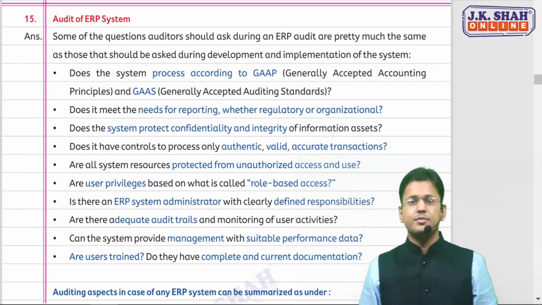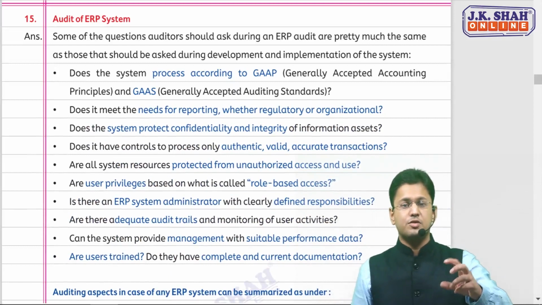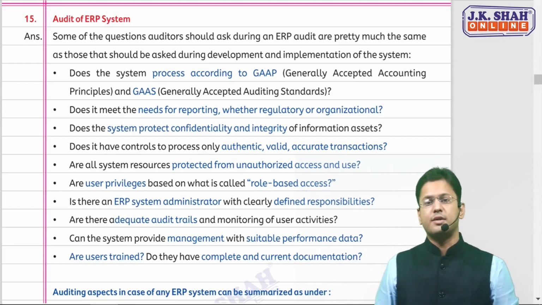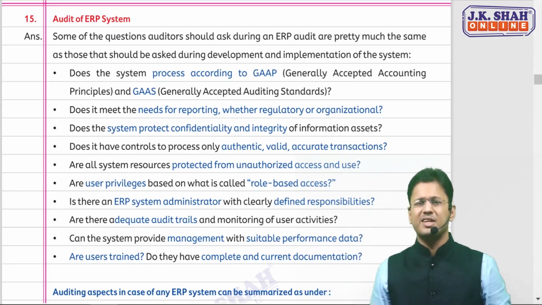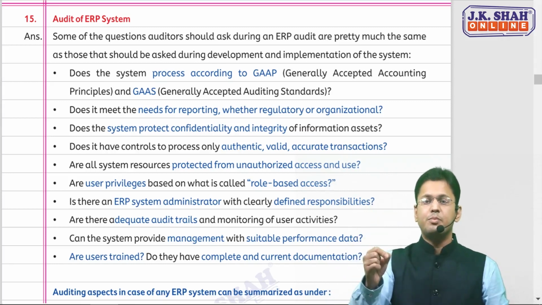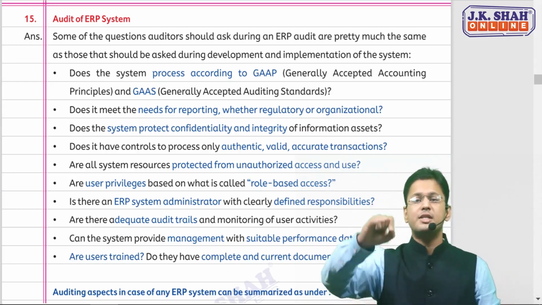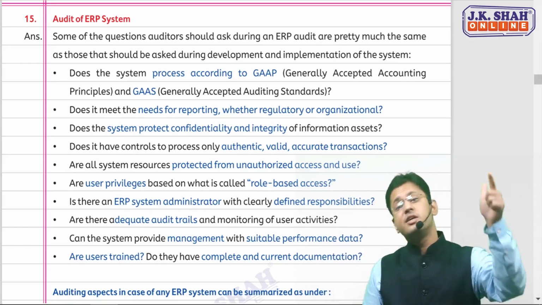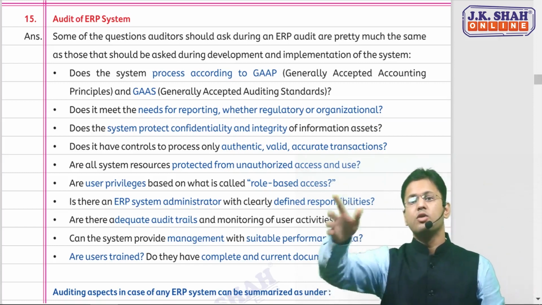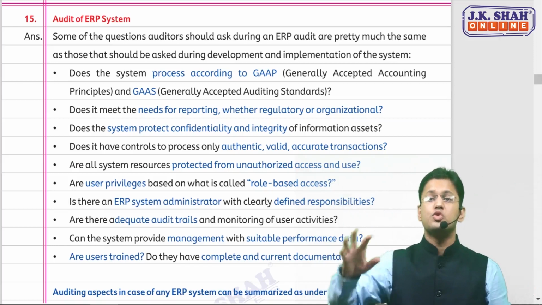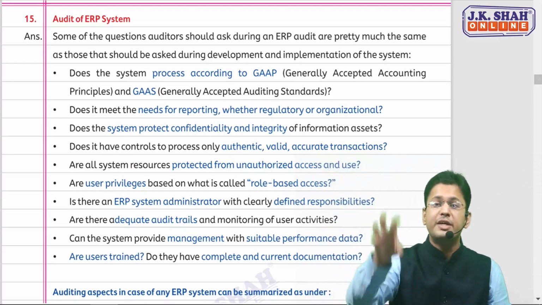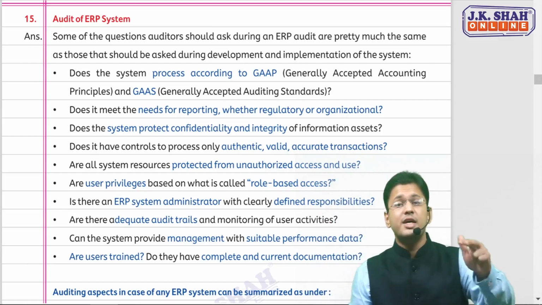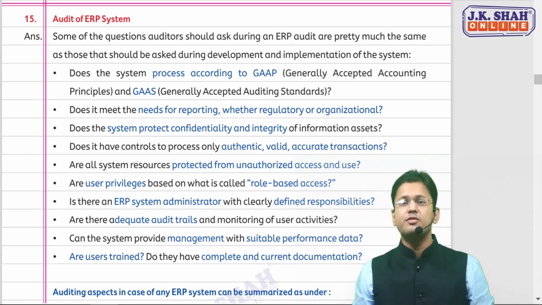Again, think logically. When you're doing the audit of an ERP system, what are the questions you're going to ask? Number one, an easy question: is this ERP process functioning as per the auditing standards and accounting standards or not? Does this ERP meet the need for reporting, whether regulatory reporting or organizational reporting? Let's suppose you need to file the annual return with the ROC. Is it preparing that report? Whether this ERP system is protecting the confidentiality and integrity of the information.